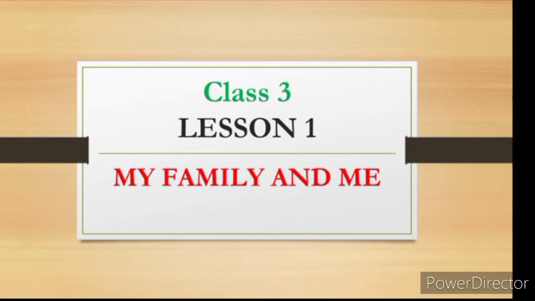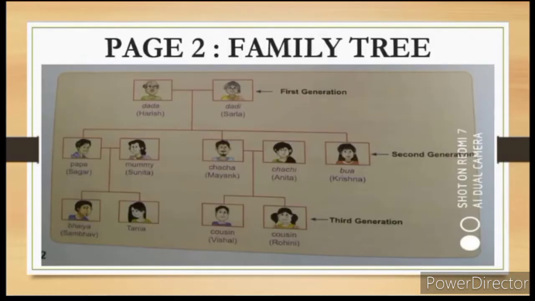We have read till page 2 and today we are going to start with page number 3. We have read about the family tree given on page number 2. Children, this is a picture of the family tree given on page number 2. We have studied this family tree. Now on page number 3 there is an exercise. Fun Time is given based on this picture. So we will look into this picture and then we will solve the exercise. You have to find the answers in this picture only. With the help of this picture you will find the answers.